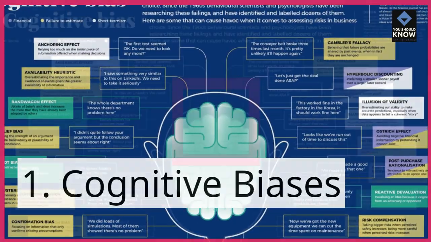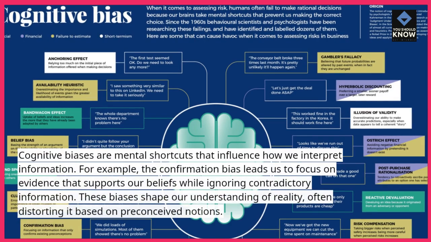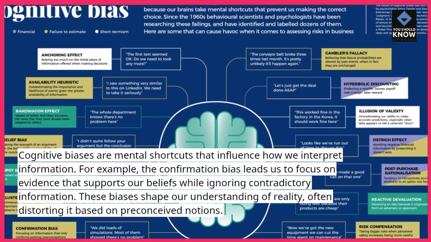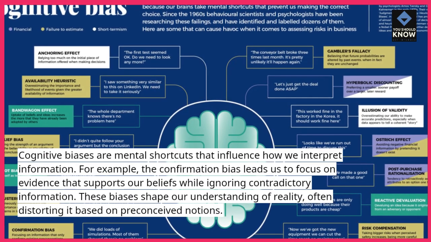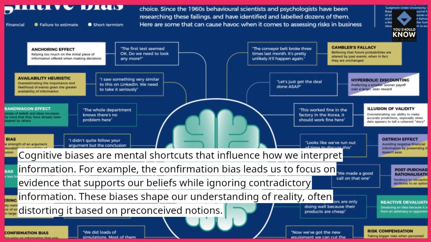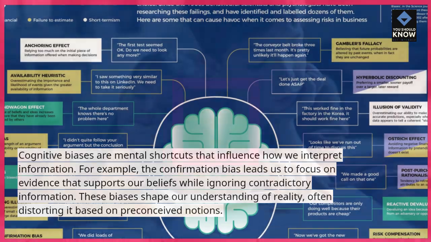1. Cognitive biases. Cognitive biases are mental shortcuts that influence how we interpret information. For example, the confirmation bias leads us to focus on evidence that supports our beliefs while ignoring contradictory information. These biases shape our understanding of reality, often distorting it based on preconceived notions.